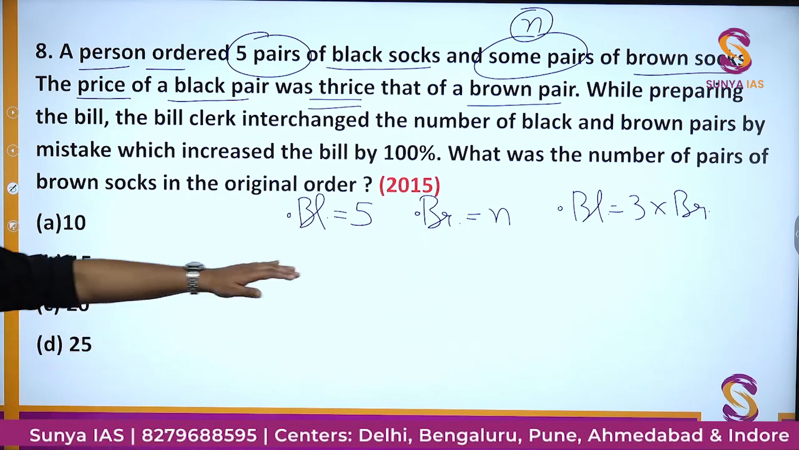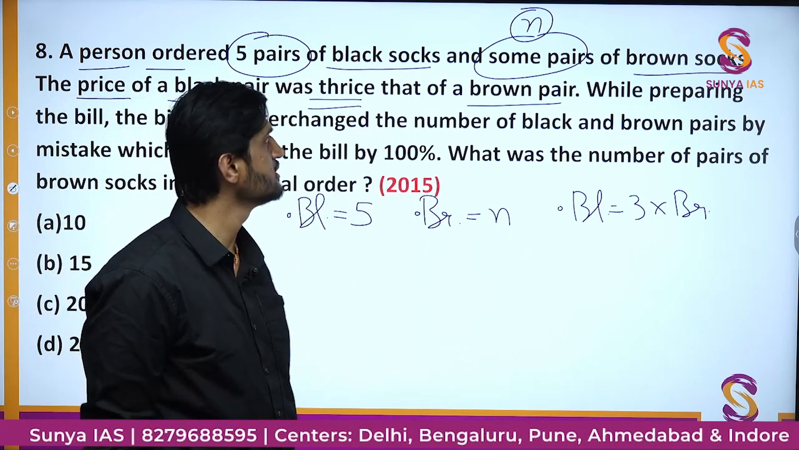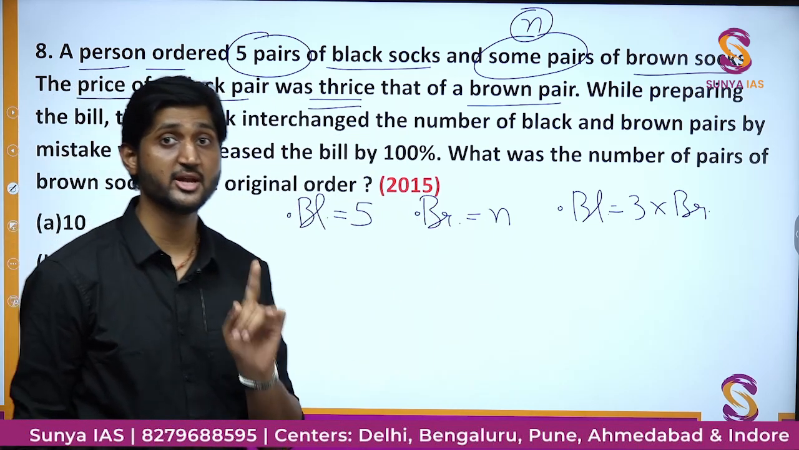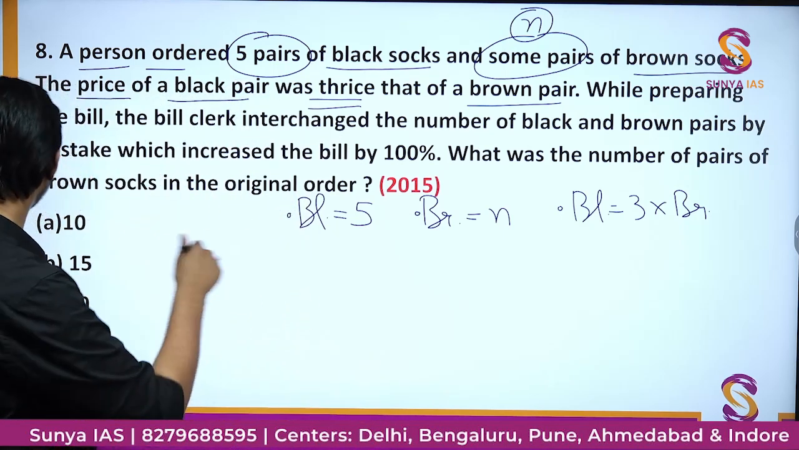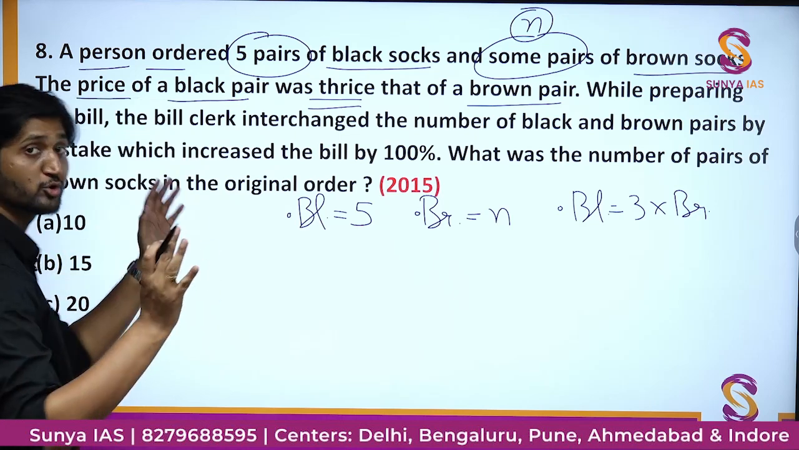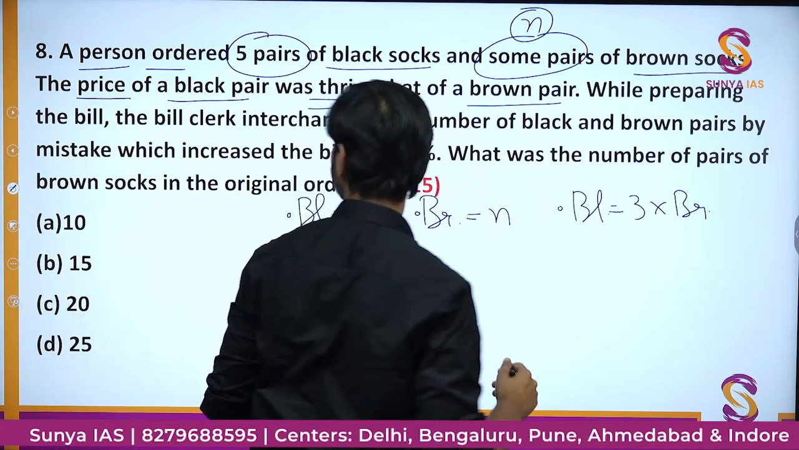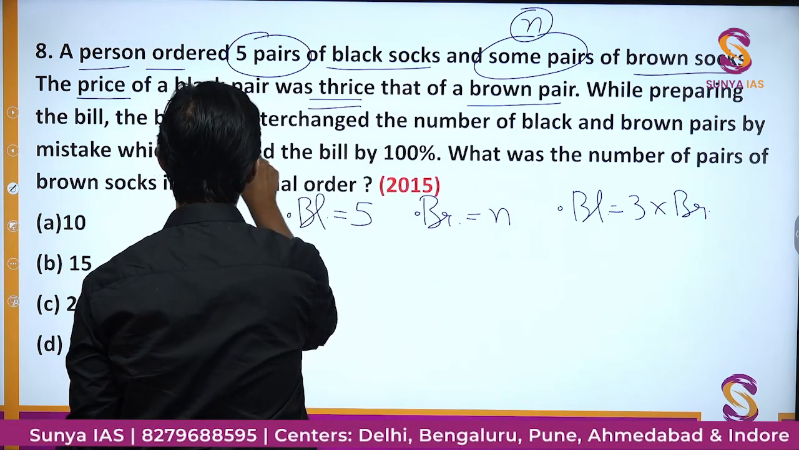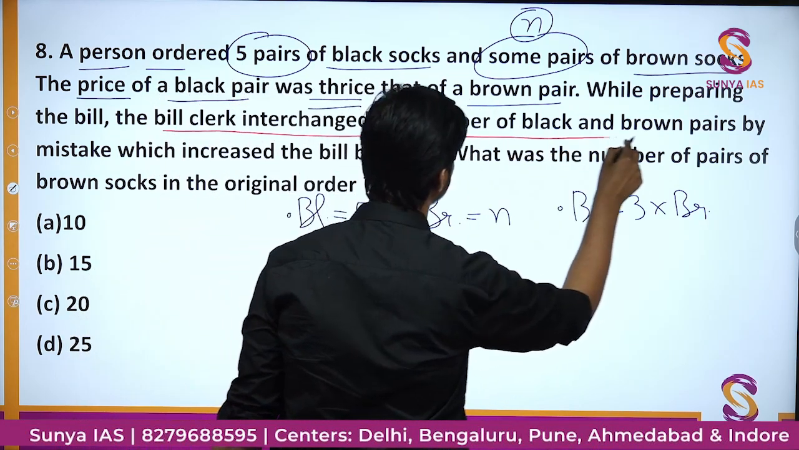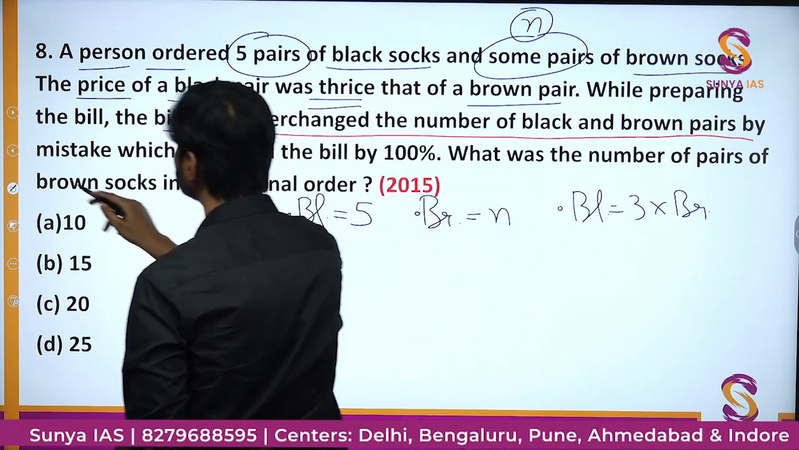Okay, are you able to get this? I have written all this information simply here. Now, the second part is really confusing, so pay great attention. This is a really good question. That's why I have kept it for last, so that you all do not freak out. Okay. So while preparing the bill, the clerk interchanged the number of black and brown pairs by mistake.